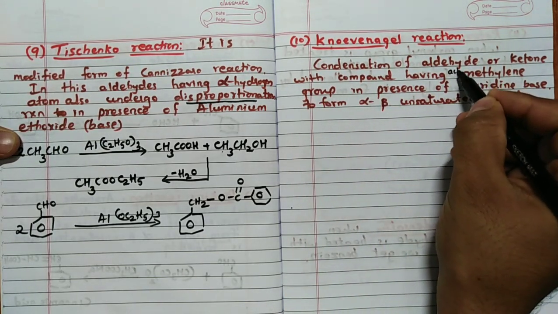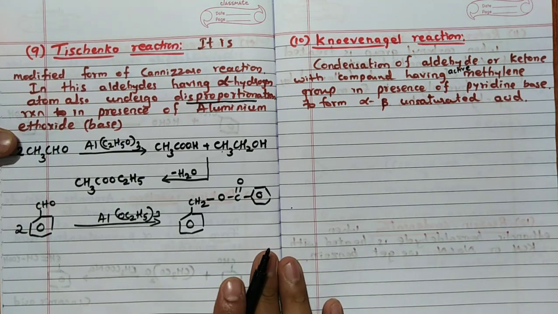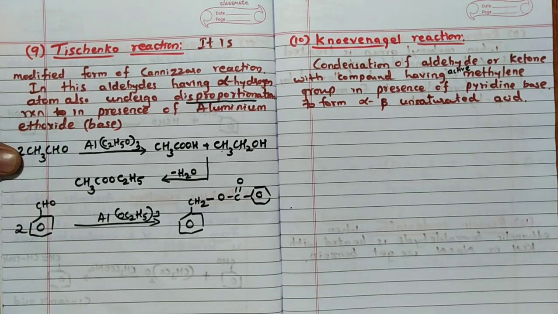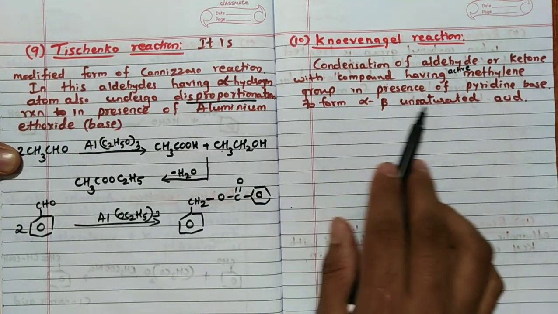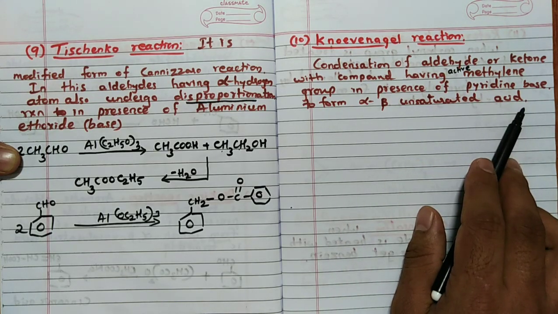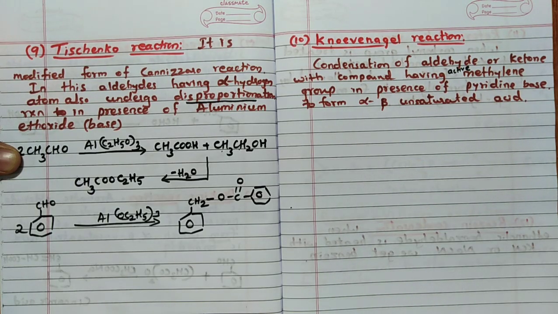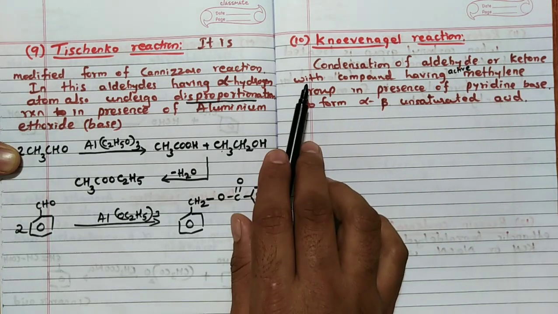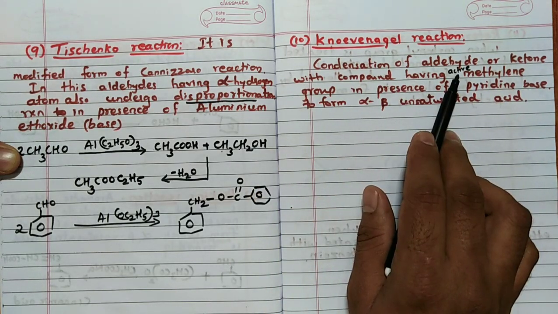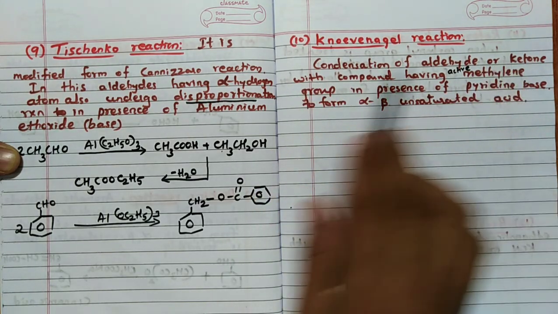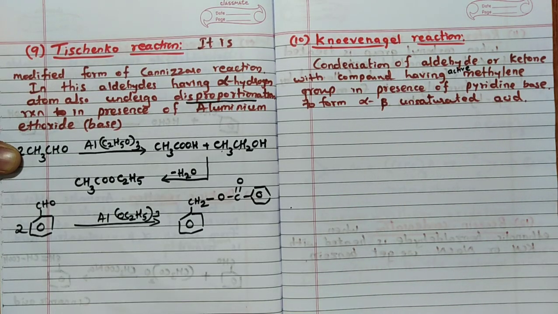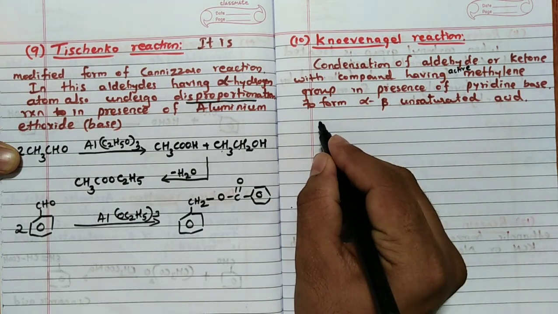So active methylene group, in presence of pyridine as a base, forming alpha beta unsaturated acid. So here we'll consider aldehydes or ketones; condensation of this aldehyde or ketone with a compound having an active methylene group. Fine. First we'll consider benzaldehyde.